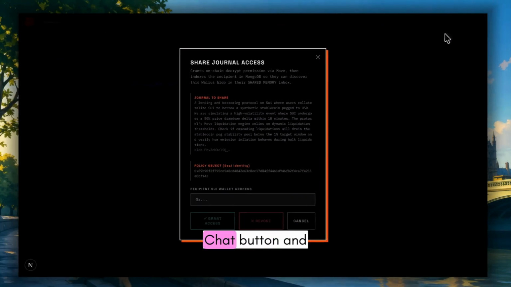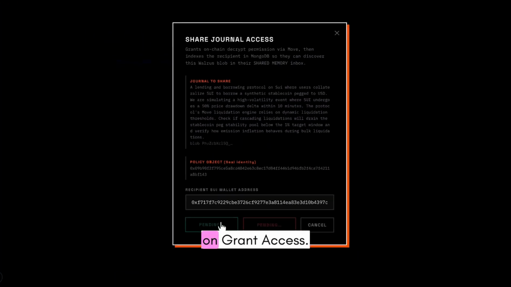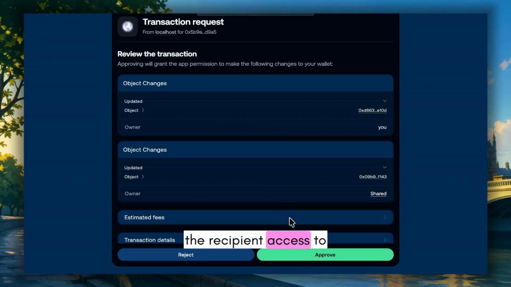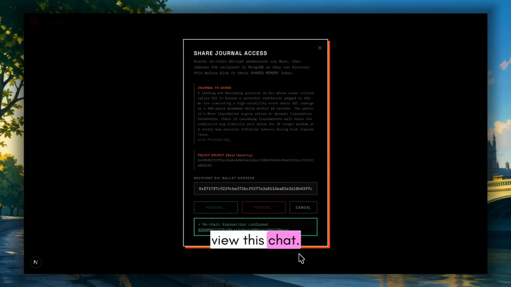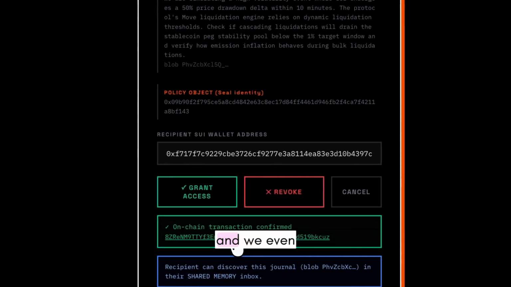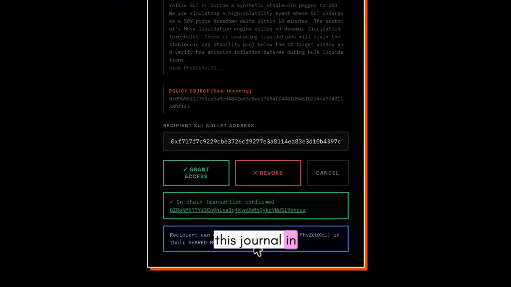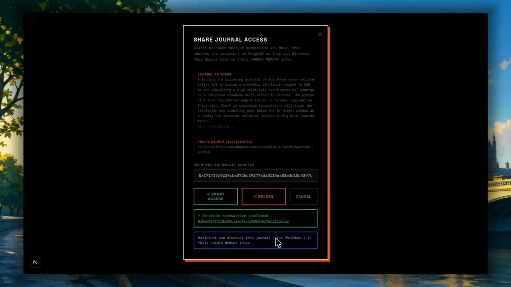I will click on the Share Chat button and I will paste the recipient's wallet address. Then I will click on Grant Access. Finally, I will grant the recipient access to view this chat. As we can see, the transaction has been confirmed on-chain and we even have the transaction signature. The recipient can now discover this journal in the shared memory inbox.